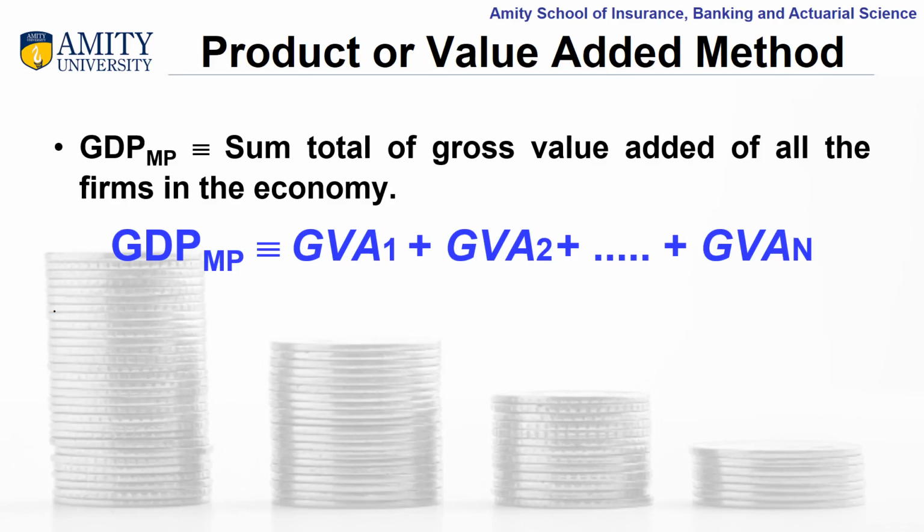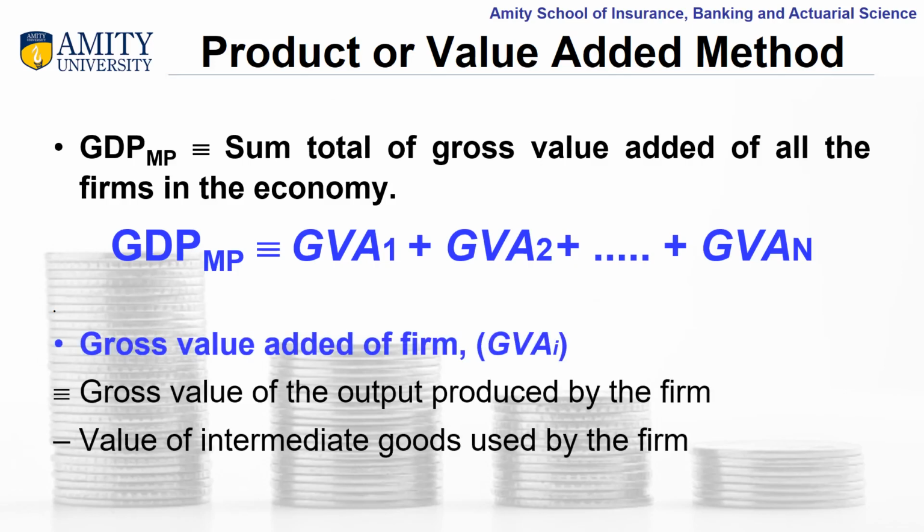Now, gross value added of a firm can be calculated by using the gross value of the output produced by a single firm minus the value of intermediate goods used by that particular firm, and it will give you the gross value added by a single firm. And if you add all the gross value added, you will get GDP at MP. Now let us try to understand the difference between final goods and intermediate goods, which can help you in calculating gross value added of each firm.